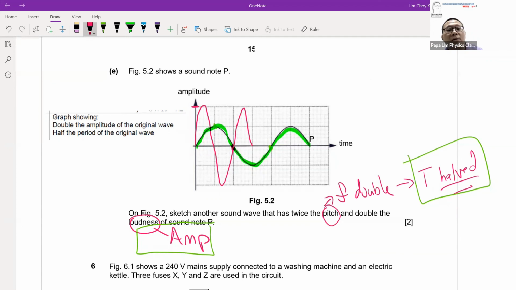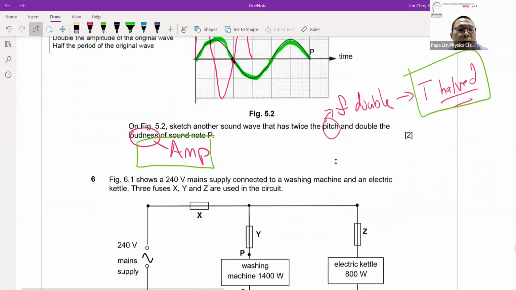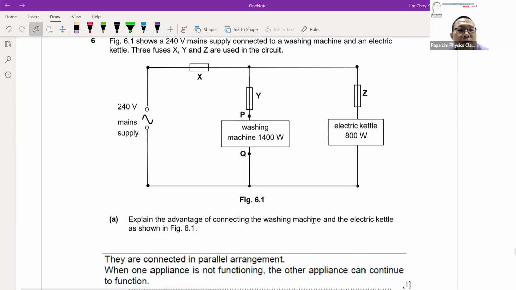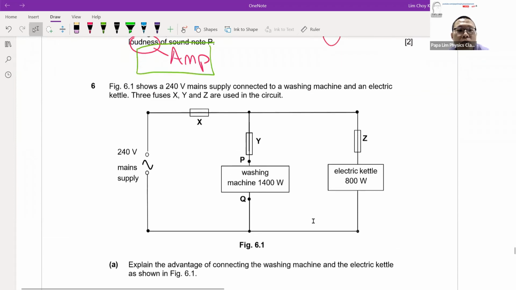So take note of the wave that is given. The last question here looks at practical electricity. Practical electricity is a common question. It's quite a hot topic when we look at physics. Same thing, based on the question, we have 240 volts, a washing machine and an electrical kettle. Remember, they are connected in parallel.